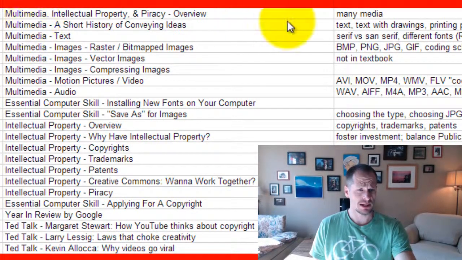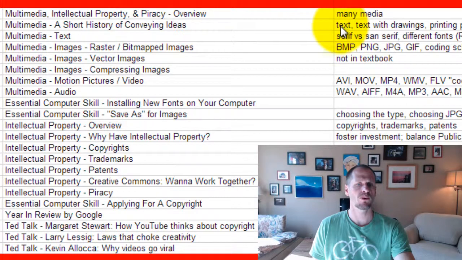Anyhow, multimedia stands for many media, multi, many, and then media, multimedia. And so we're going to look at the different forms of media that are out there. Like if you go back throughout the history of humanity, right? At one point there was no media. Humans just lived in the wild, and there were no books, there was no TV, there was no music. And so when we talk about multimedia, what we start to look at is a short history of conveying